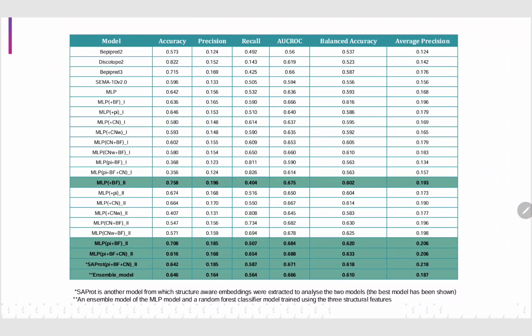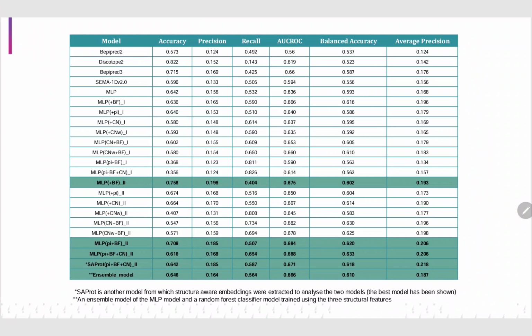We also trained our data using SaProt, which is a more powerful and larger PLM trained originally on substantial protein sequence and structure data. We follow the same architectures for training and testing. We can see here an increase in the average precision score as compared to the models which had used ESM2. One can make an inference here that the three structural features are significant in characterizing the epitope residues.